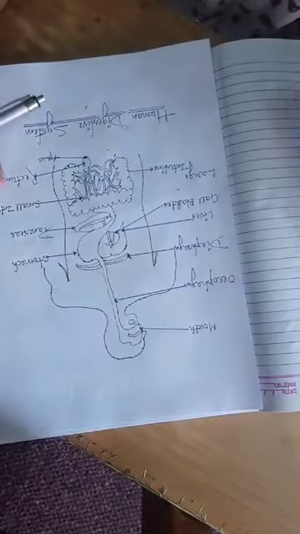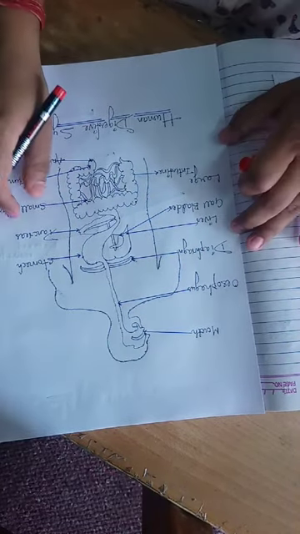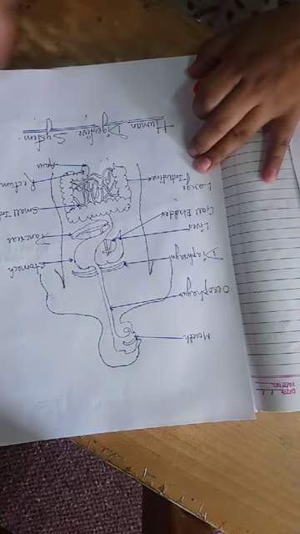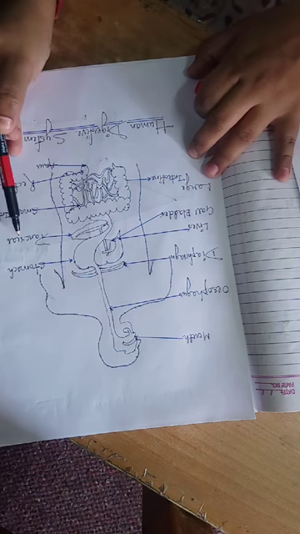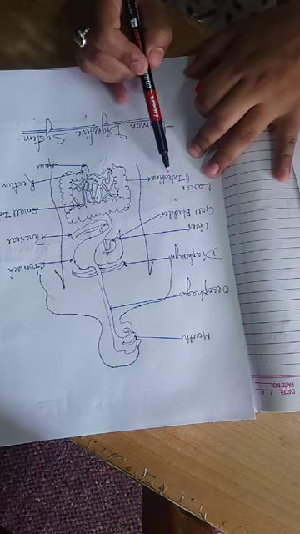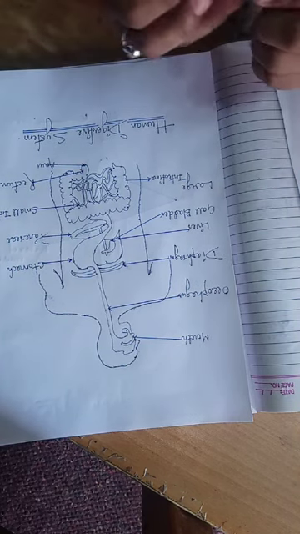So the human digestive system looks like this. Here is our mouth, this is our esophagus, stomach, pancreas, liver, this is our gallbladder, large intestine, small intestine, rectum and anus.